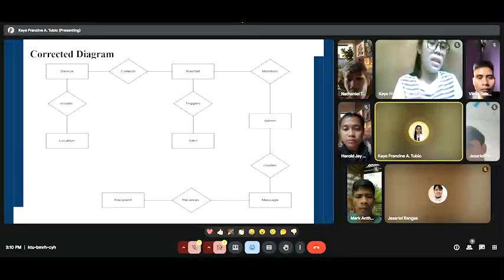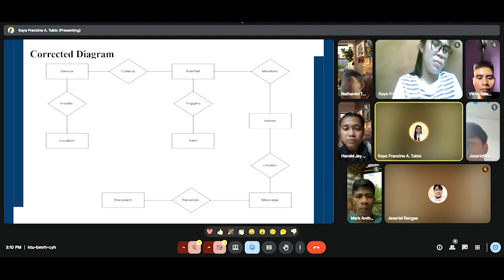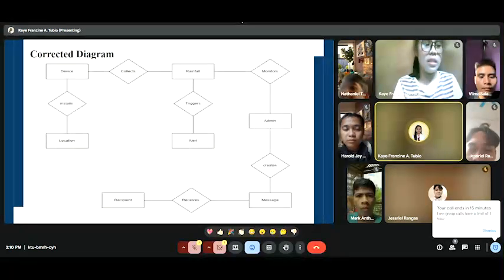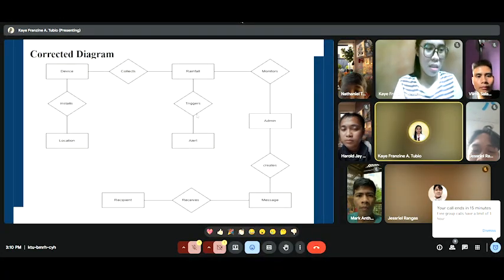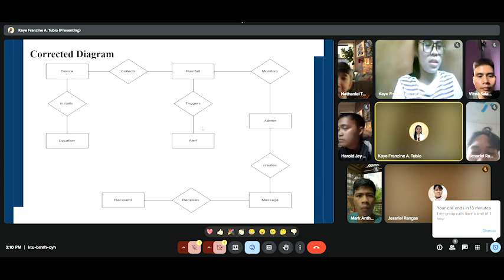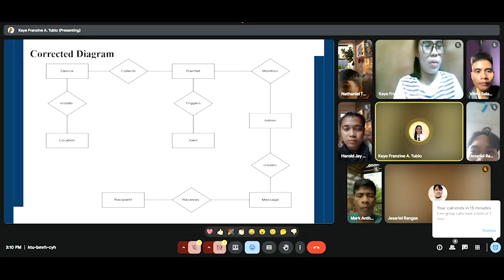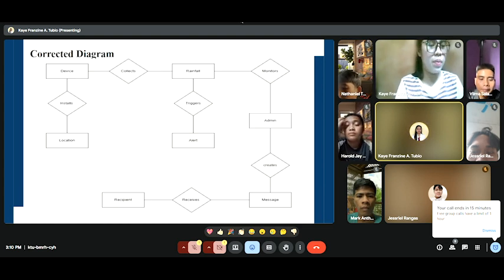When the rainfall data reaches a predefined threshold, the system automatically triggers an alert. This alert plays a distinct role in the system, serving as an early warning signal for possible flooding in the community.